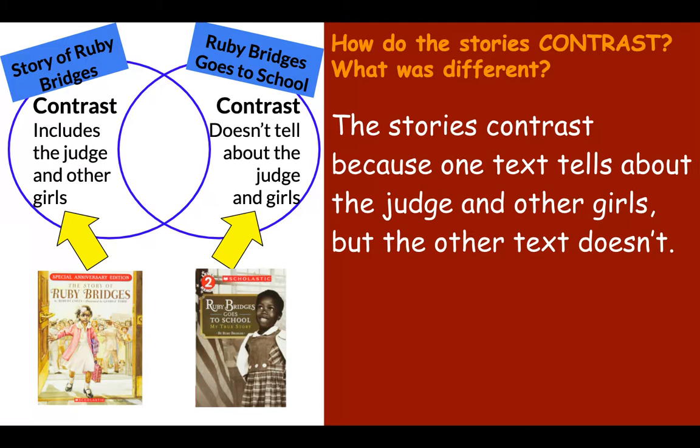Here's that same idea in a Venn diagram. You can see that in the story of Ruby Bridges, it includes the judge and the other girls. And in Ruby Bridges Goes to School, it does not tell about the judge and the other girls.